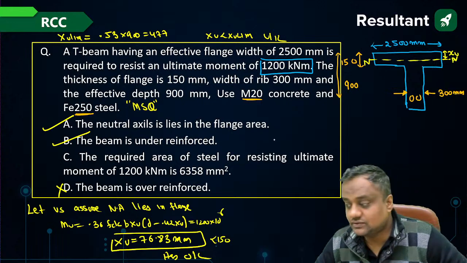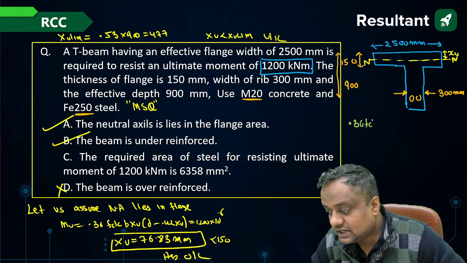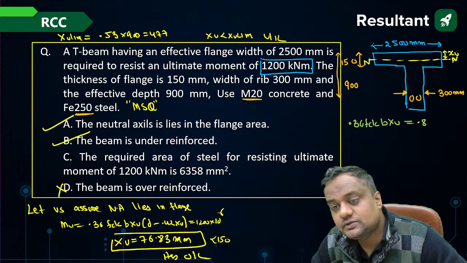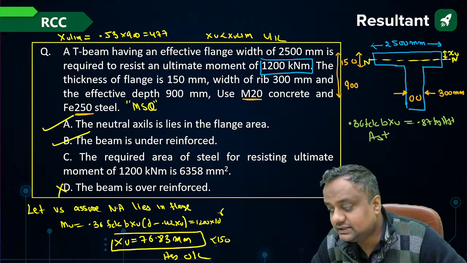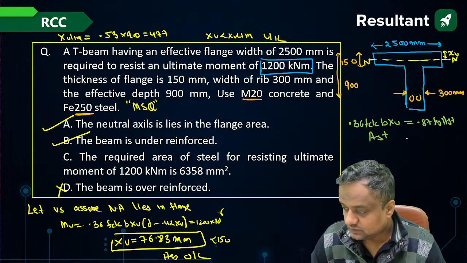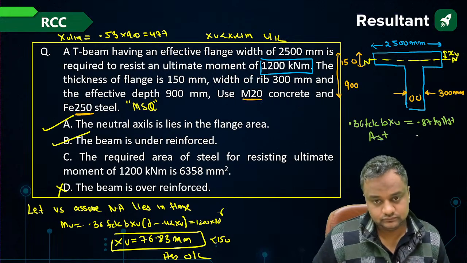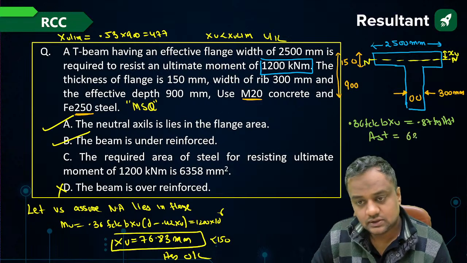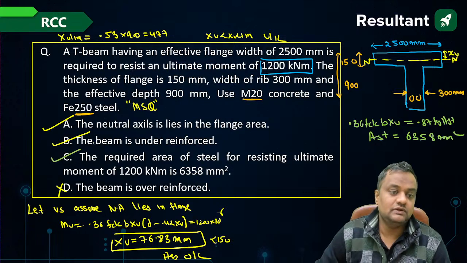So for 1200, apply the formula here. 0.36 fck into b into xu is 0.87 fy Ast. From here find Ast. Ast is coming to be how much? 6358 mm square. So C will also be correct.